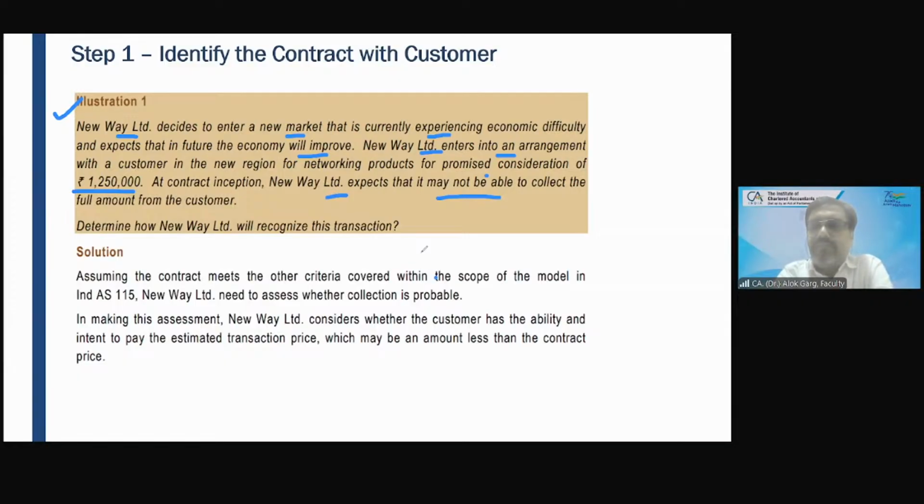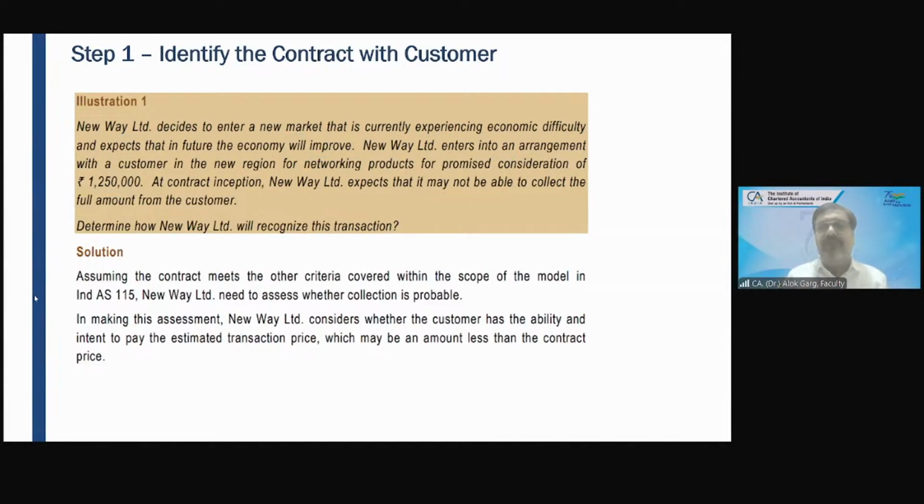When he agrees to pay, because certainty has come. Yes, when the certainty of collection was there, when he agrees to pay you. So when the certainty of collection exists, then you will recognize the revenue and pass an accounting entry: debtor account debit to revenue. If the money has already come, why debtor? Then it would be cash account debit to revenue. Correct? Okay. So illustration number 1 is from your ICAI study material.